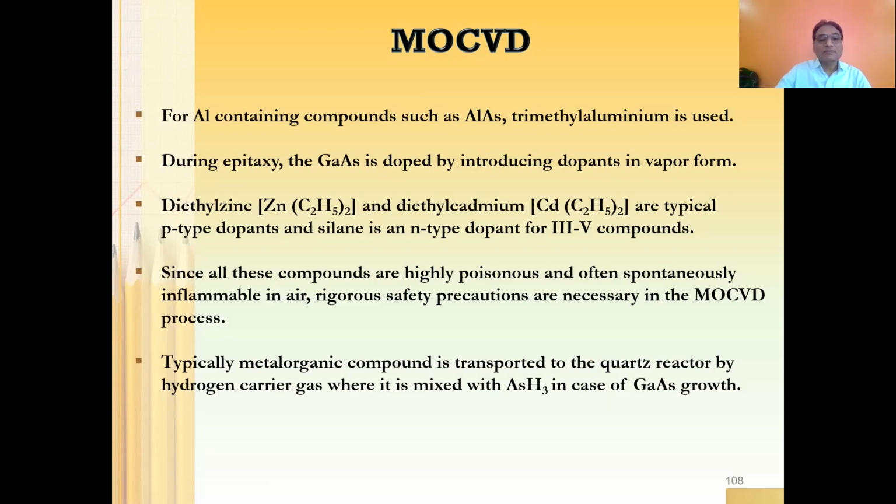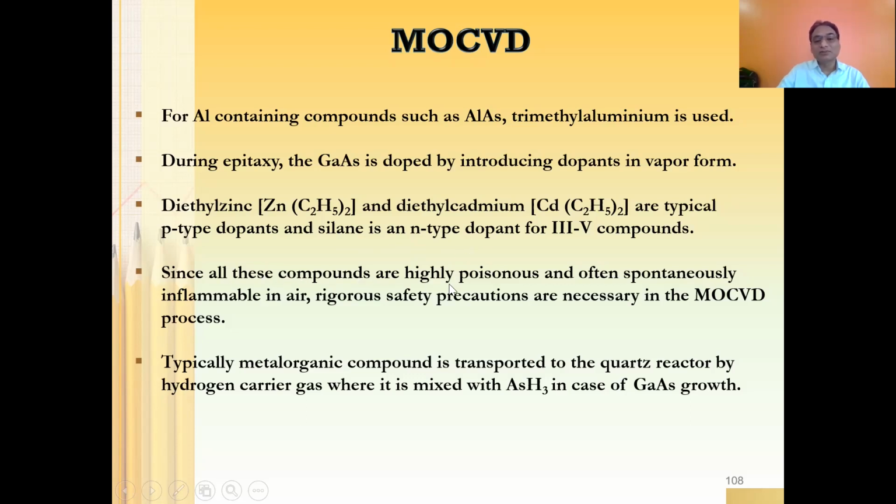Similarly, diethyl zinc and diethyl cadmium are typical p-type dopants, and silane is going to be an n-type dopant for third and fifth group compounds. So whenever you will be growing third, fifth group compounds in the MOCVD, then diethyl zinc or diethyl cadmium can be used as a p-type dopant, and silane can be used as an n-type dopant.